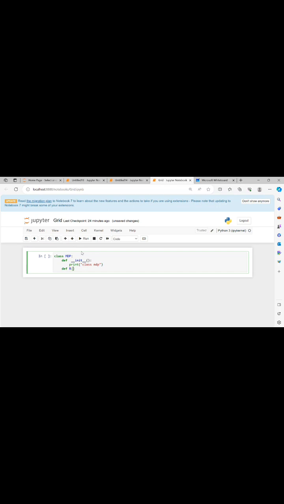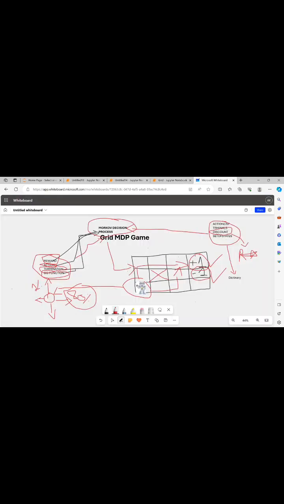In reward, what we have said is that reward can come on a state. Like this is a termination state and it has a +1 reward. It means that the agent will move to this state to get this reward. So in reward we are talking about state, and we just want it to return the reward.